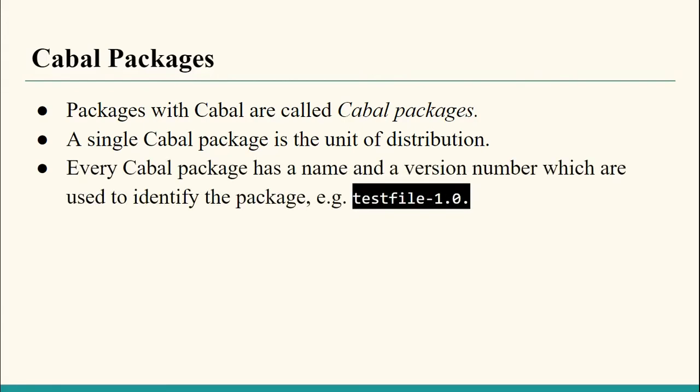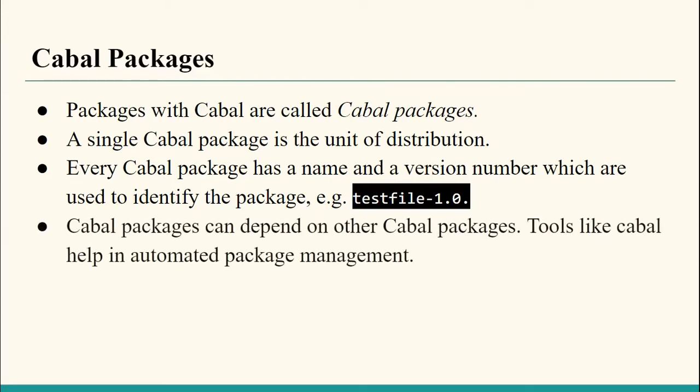Every Cabal package has a name and a version number. We can understand from the example: say our file's name is test file-1.0, then test file is the name and 1.0 is the version number. Cabal packages, as we have already seen, like other software, can depend on other Cabal packages. Tools like Cabal help in automated package management.